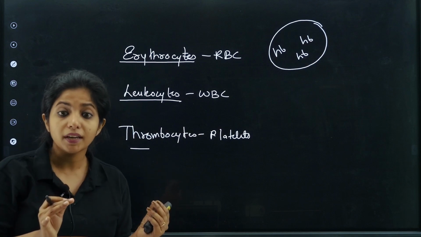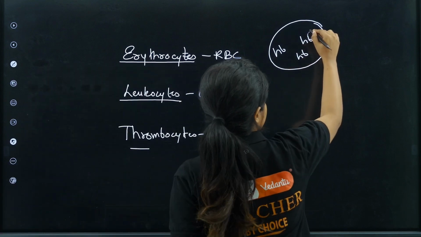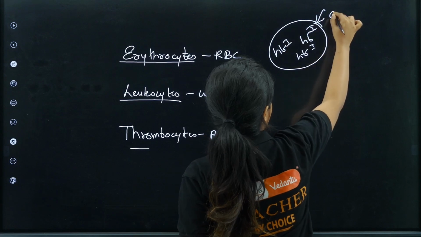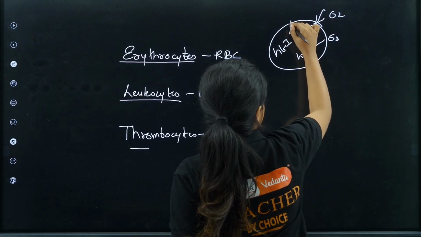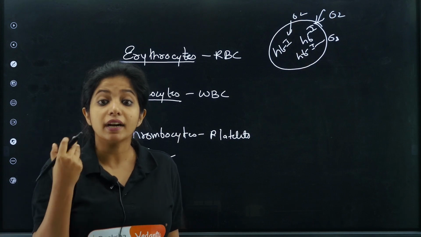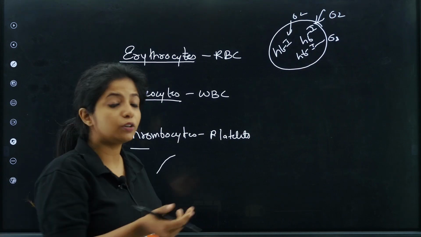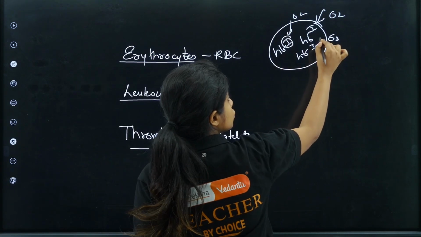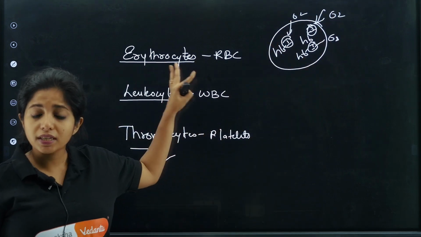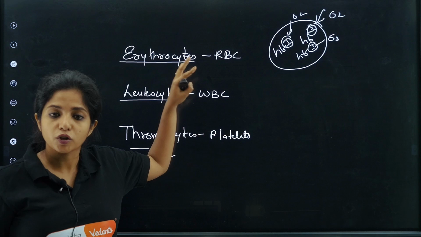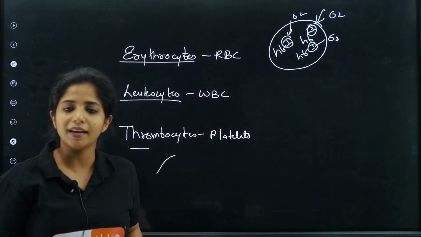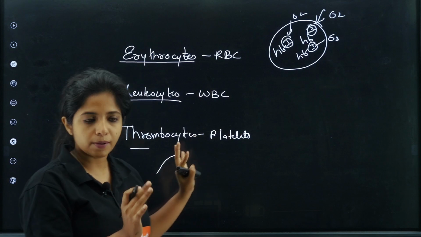This hemoglobin has something which is known as iron, and this iron is the one that will be carrying oxygen. So RBC have hemoglobin. Hemoglobin is a pigment, okay, which gives a red color. Why is it red? Because hemoglobin is rich in iron, and this iron is the one that carries oxygen. So which is why we say that RBC is responsible for transportation of gases like oxygen, and also carbon dioxide. Okay, it transports all of those things.